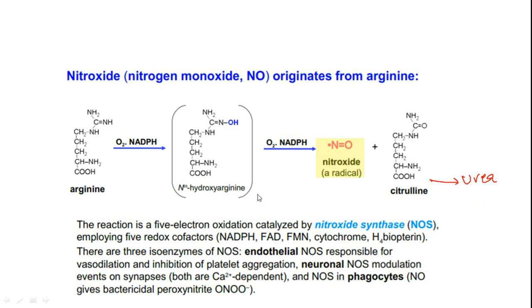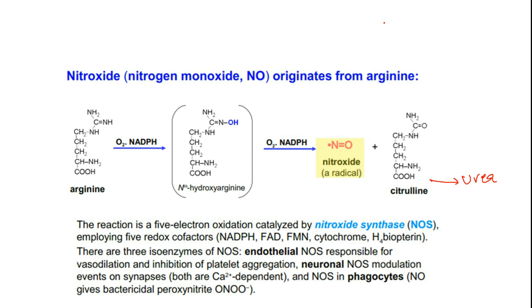Here, five very important redox cofactors like NADPH, FAD, FMN, cytochrome, and H4 biopterin all participate in this biochemical reaction, and we have three isozymes in this family. One of them is a very important enzyme, endothelial NOS, which is responsible for vascular smooth muscle relaxation.